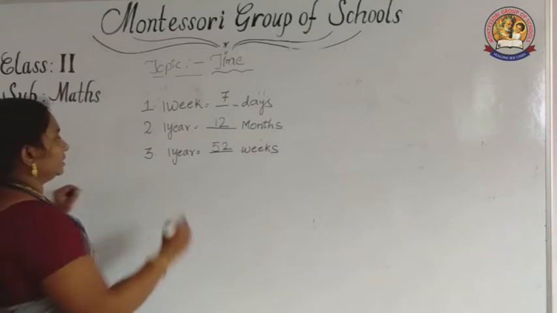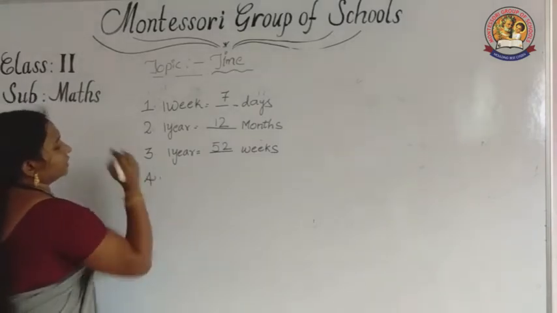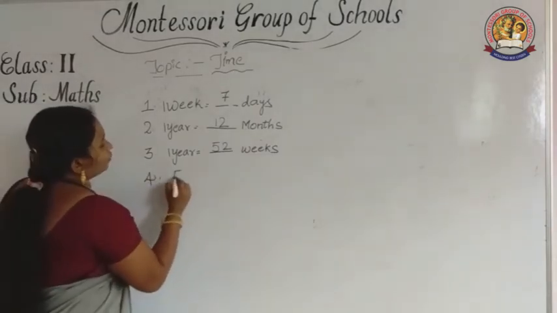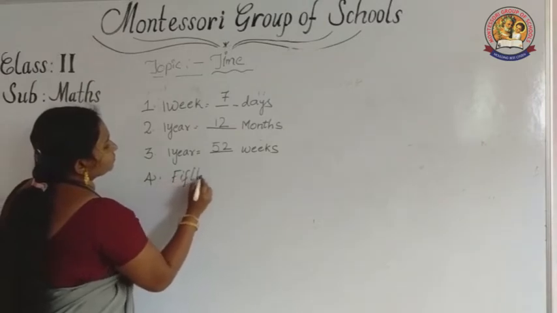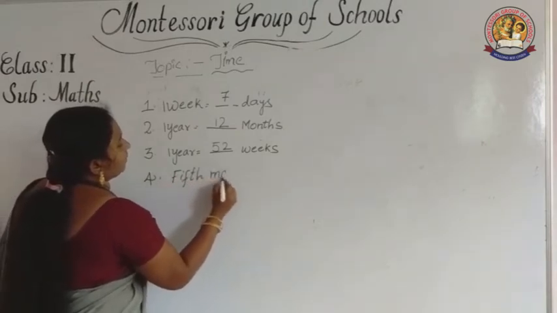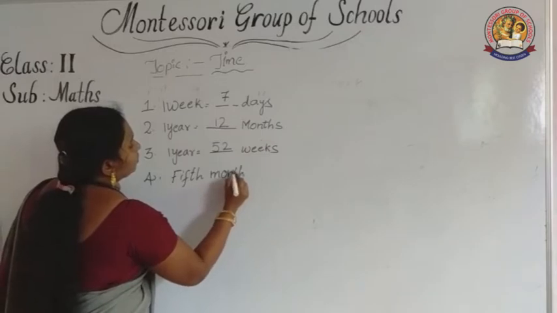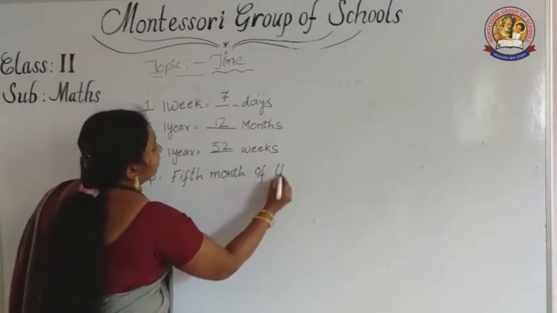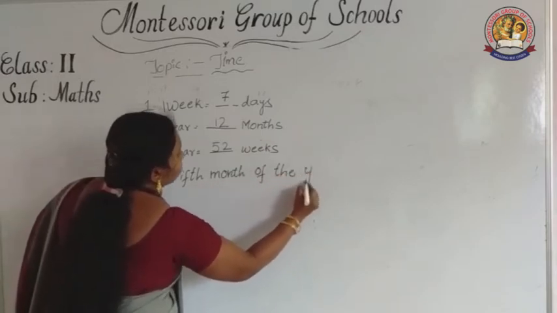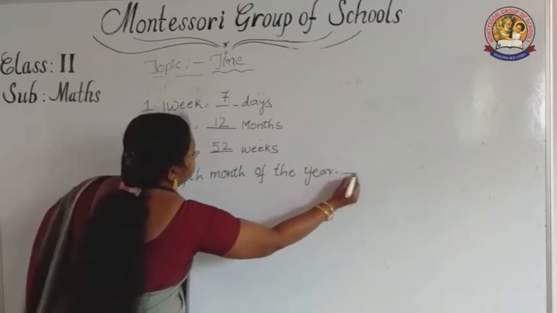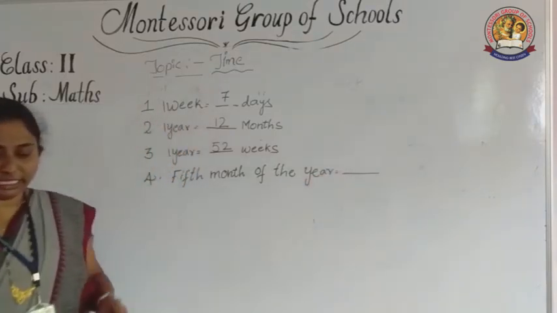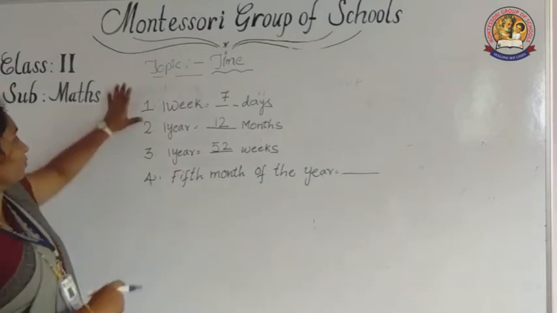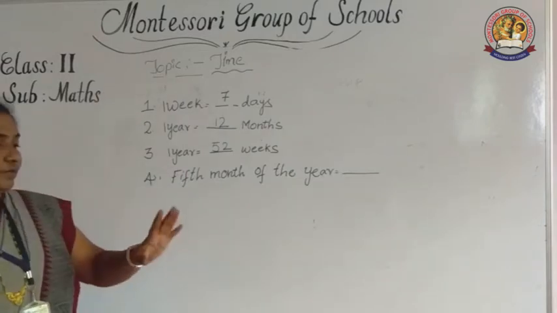Next, now the 5th month of the year. What is the 5th month of the year? Listen carefully. Here we are not writing the total months on the board, so how can we decide it?